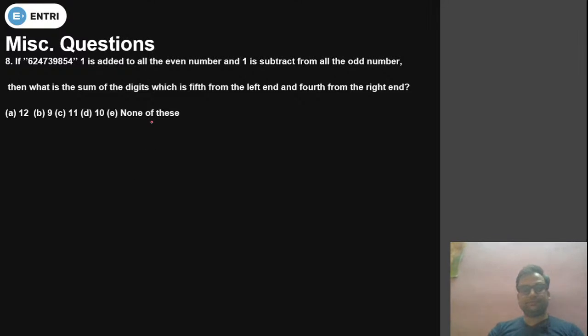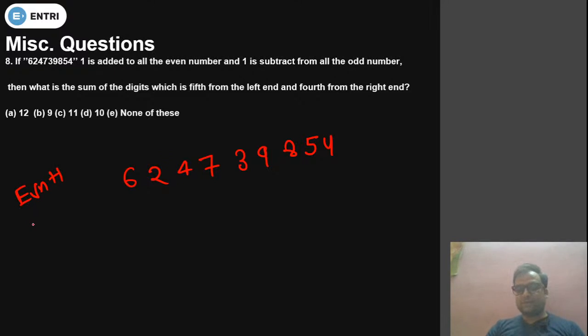So the question is 6 2 4 7. Come on, answer. 6 2 4 7 3 9 8 5 4. Okay. So चलो what we have to do, one we have to add to an even number. हमें even number में क्या करना है, +1.